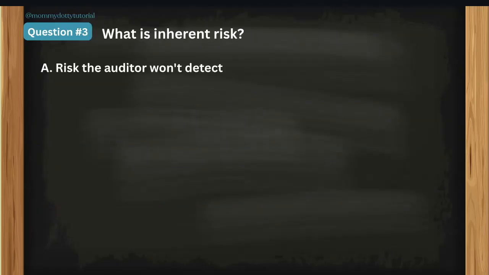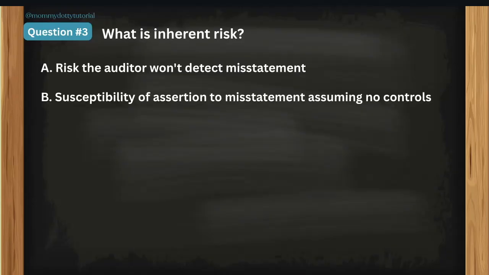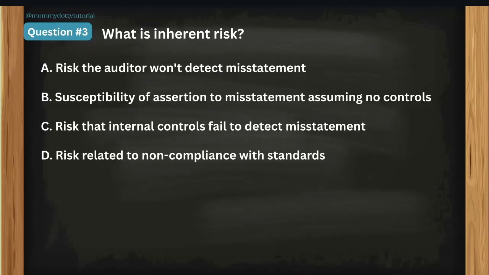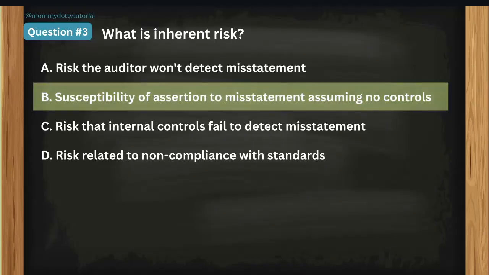Let's go to question number 3. What is inherent risk? A, risk the auditor won't detect misstatement. B, susceptibility of assertion to misstatement assuming no controls. C, risk that internal controls fail to detect misstatement. D, risk related to non-compliance with standards.